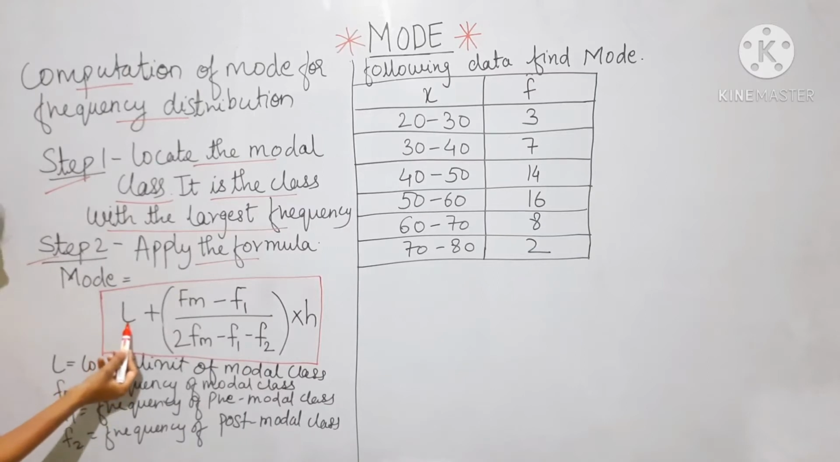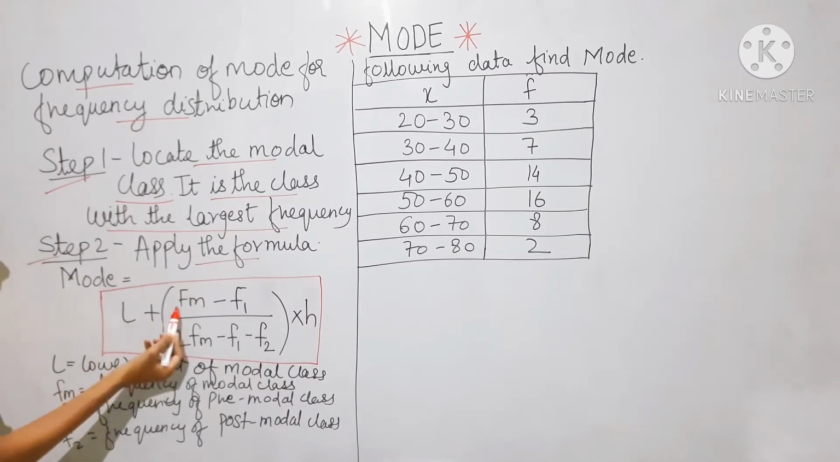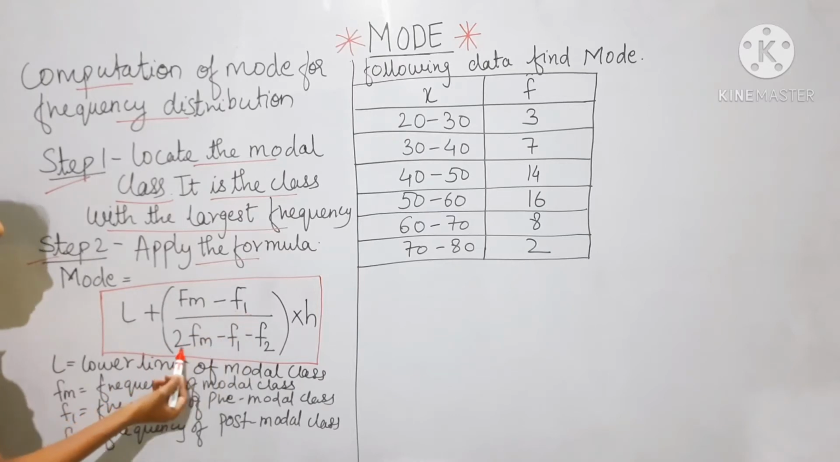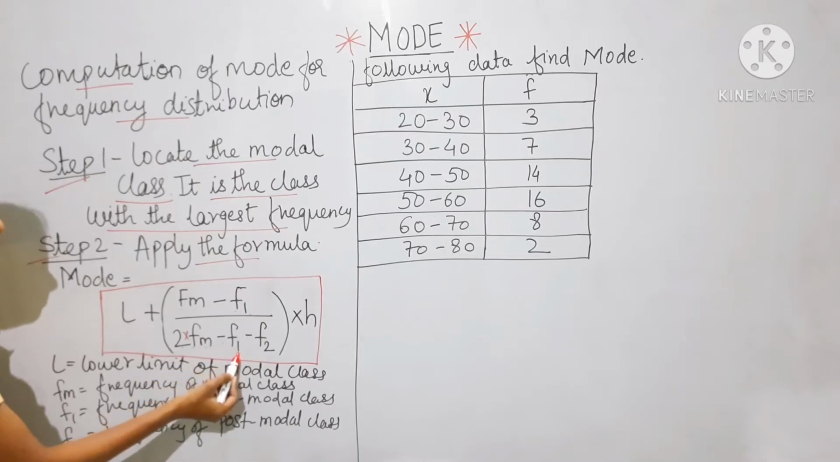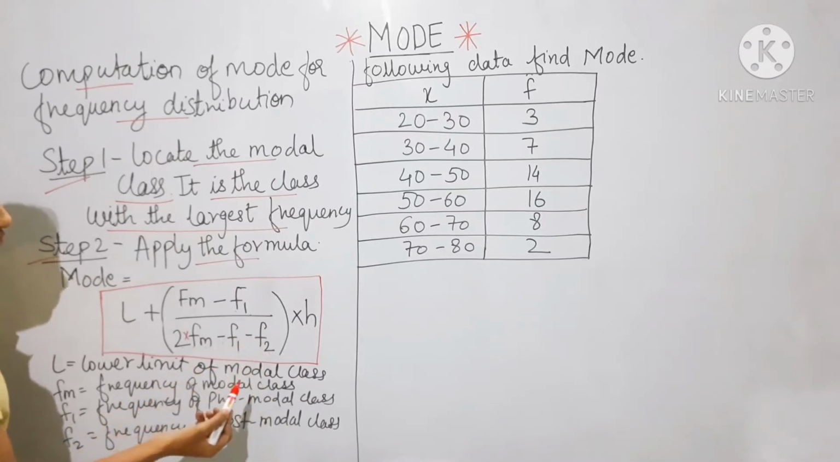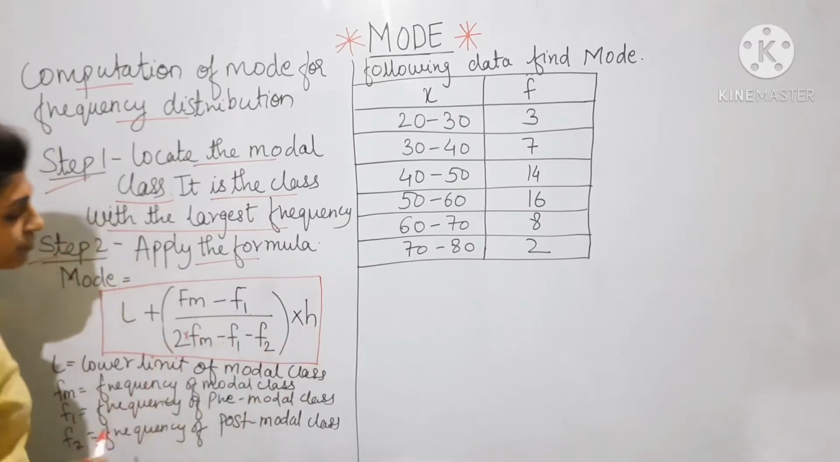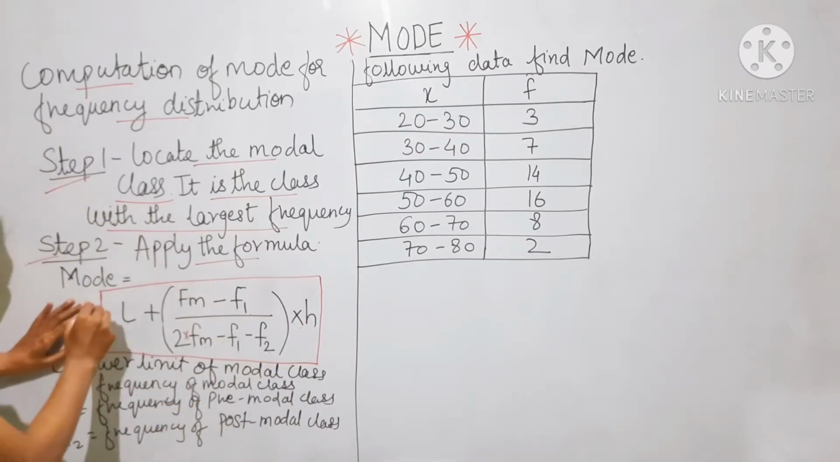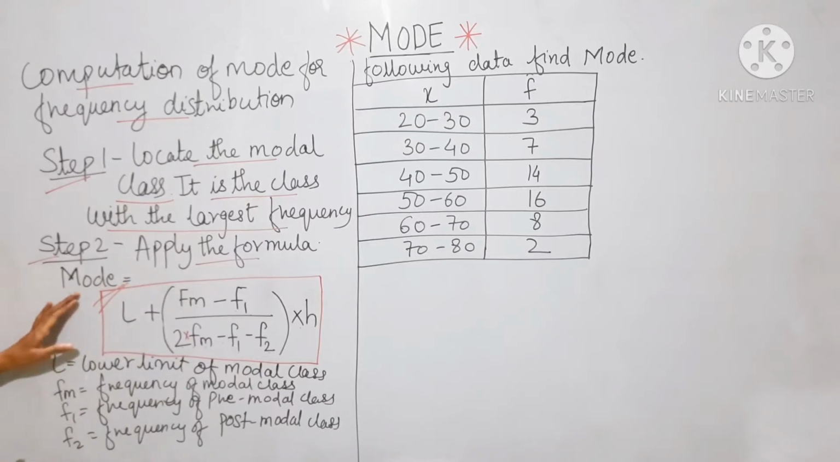The formula is L plus bracket (Fm minus F1) divided by (2 times Fm minus F1 minus F2), bracket close, multiplied by H. So this is the formula to calculate mode for frequency distribution.